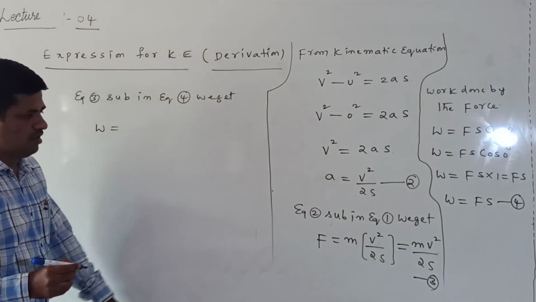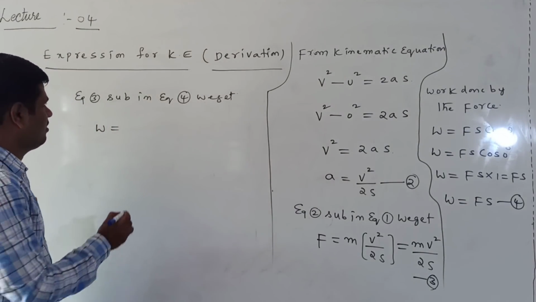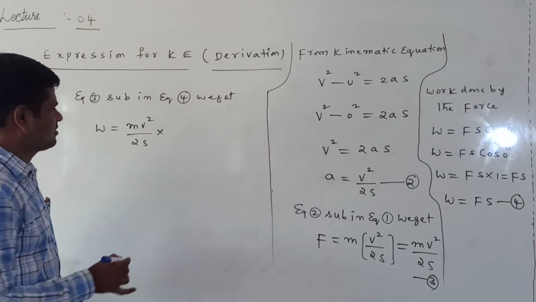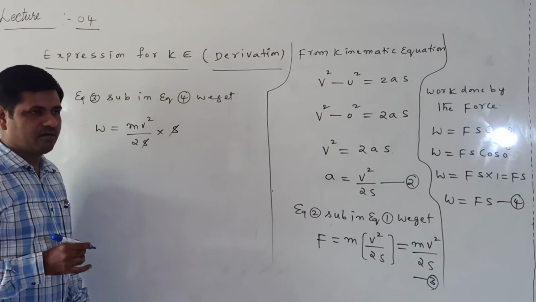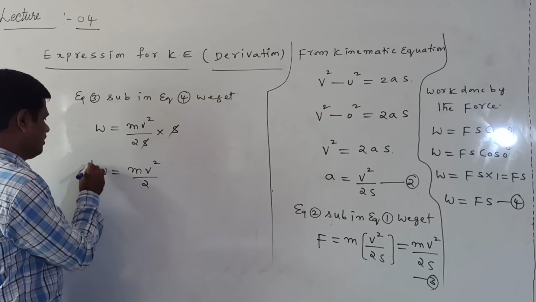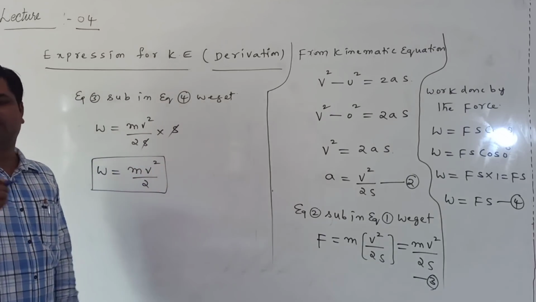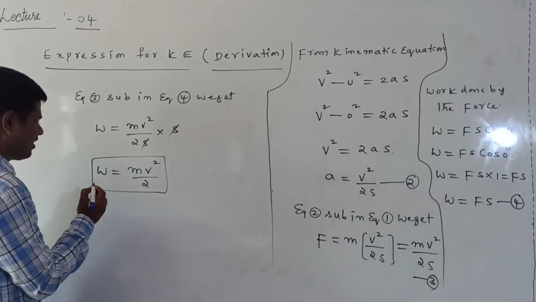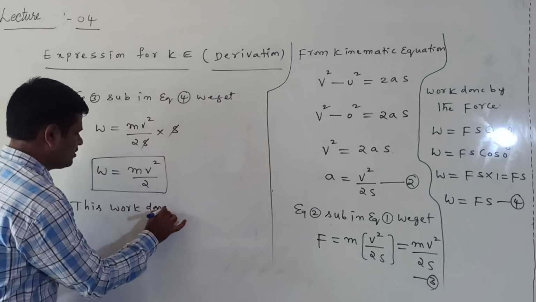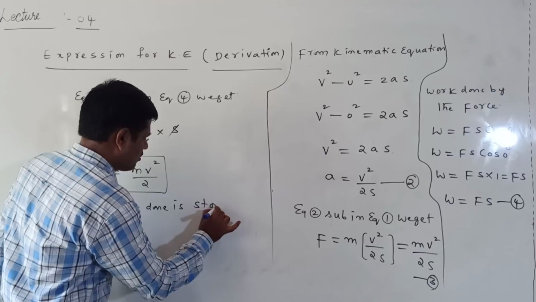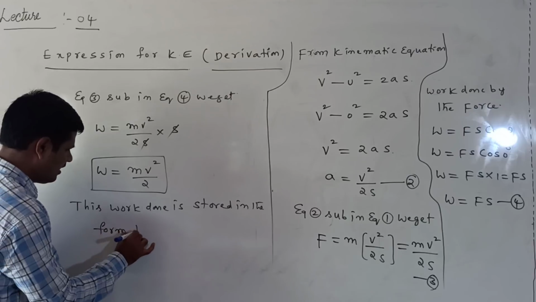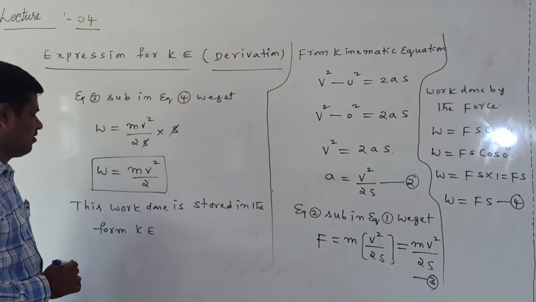W is equal to F, and already we know from equation 3 that F is mv square by 2s, into s. Here s is cancelled. Now W is equal to mv square by 2. This work done is stored in the form of kinetic energy.